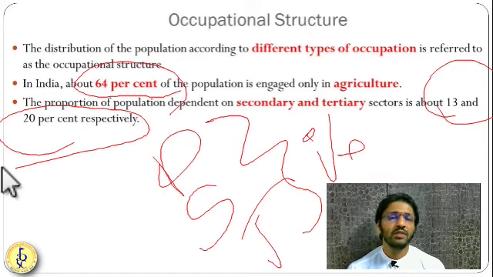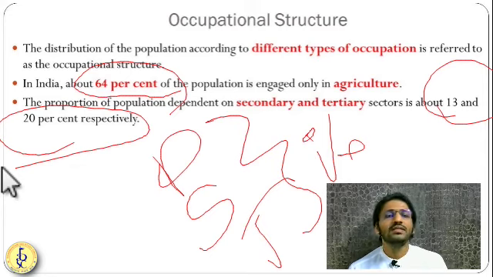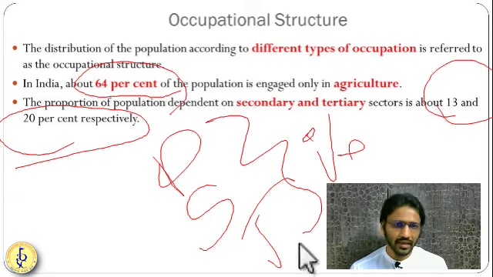Even to train these people, we need special facilities. But for the tertiary sector, the investment required is very little, and education is also very easy. Colleges are sufficient, and it does not require very high-fi facilities. Only computers are mainly enough for companies like IT companies. Getting it? So this is the occupational structure of India.